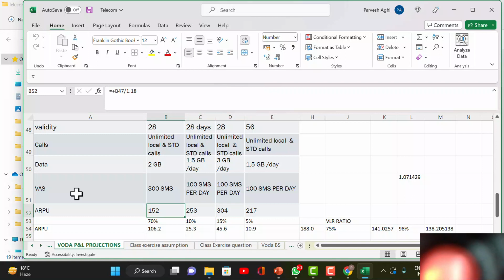If you look at the formula, it is B47 divided by 1.18. So all the plans have been done like this. What is 1.18? That's the GST. अब GST तो गवर्नमेंट को दे रहे हैं ना, बाकी पैसा तो रहेगा टेलीकॉम ऑपरेटर के पास में.